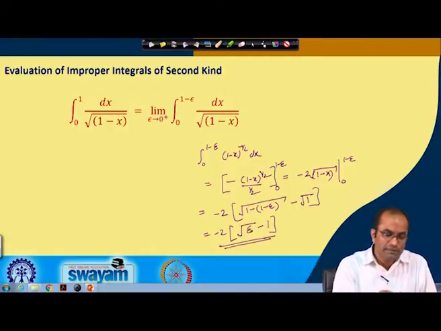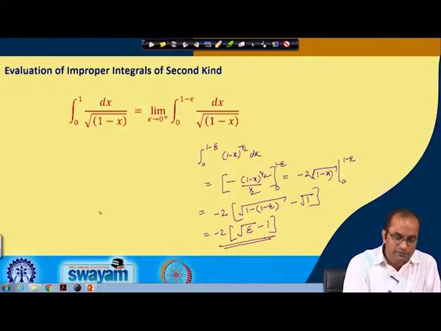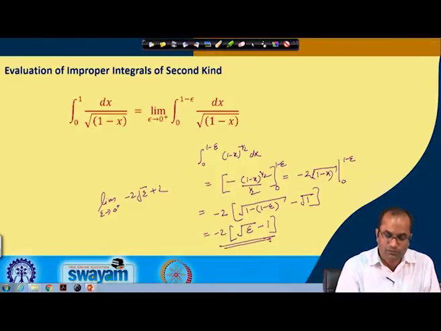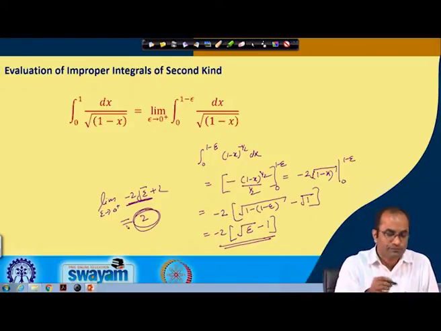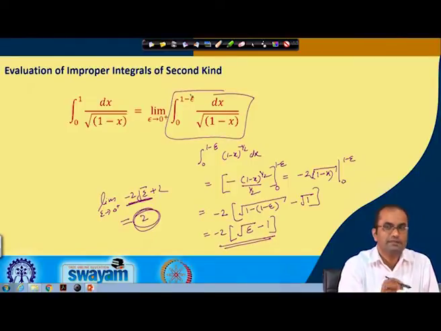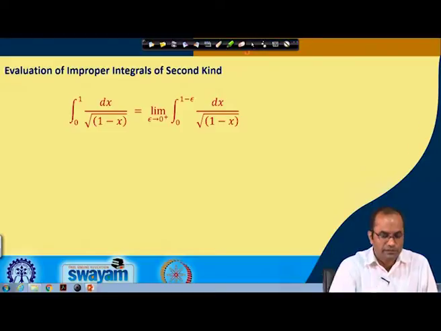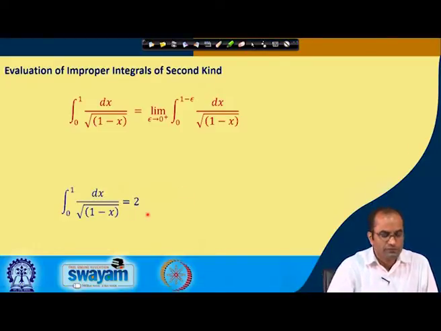Now, we will take the limit. Taking the limit as epsilon goes to 0 of minus 2 square root epsilon plus 2, as epsilon goes to 0, we have the limit as 2. So, after taking the integral and then the limit, the value comes to be 2 in this case. That is the value of this integral. This integral converges and the value is 2.